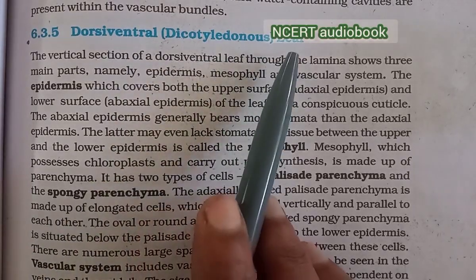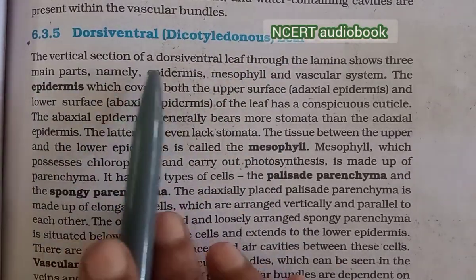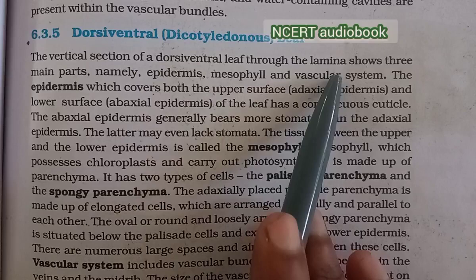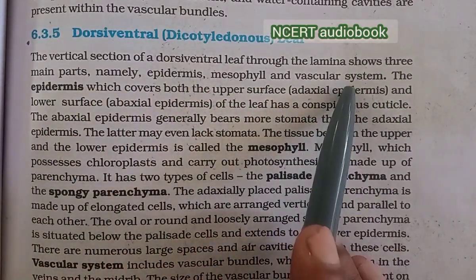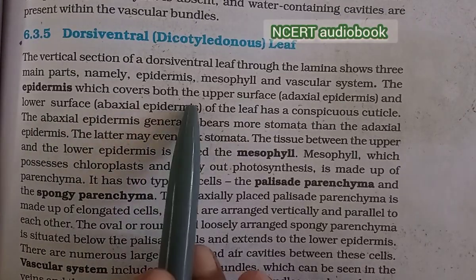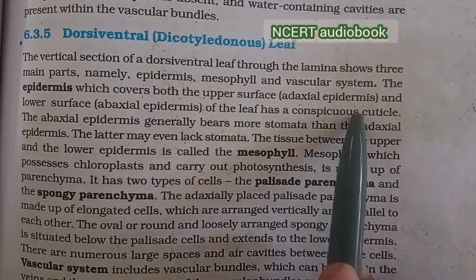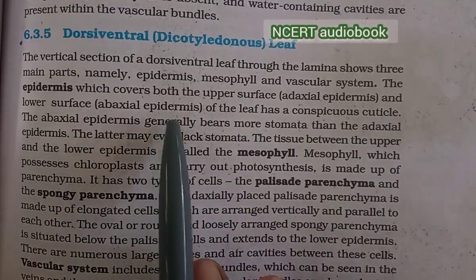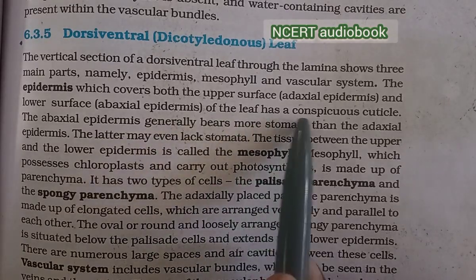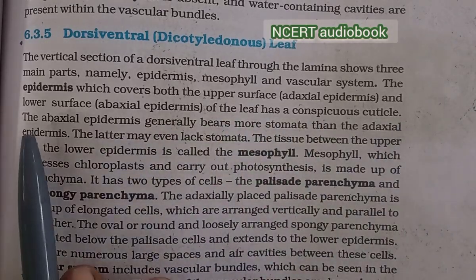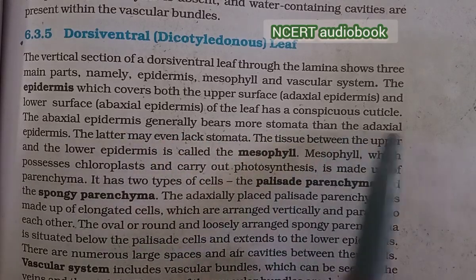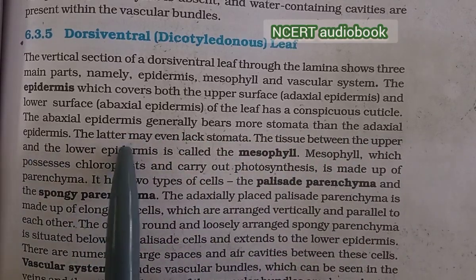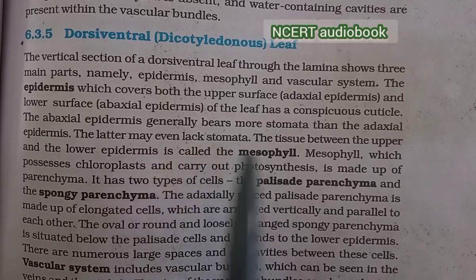Dorsiventral dicotyledonous leaf. The vertical section of the dorsiventral leaf through the lamina shows 3 main parts, namely epidermis, mesophyll and vascular system. The epidermis, which covers both the upper surface, adaxial epidermis, and the lower surface, abaxial epidermis, of the leaf, has a conspicuous cuticle. The abaxial epidermis generally bears more stomata than the adaxial epidermis. The latter may even lack stomata.